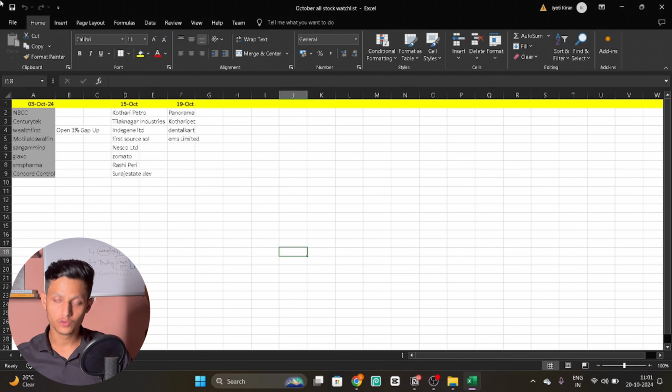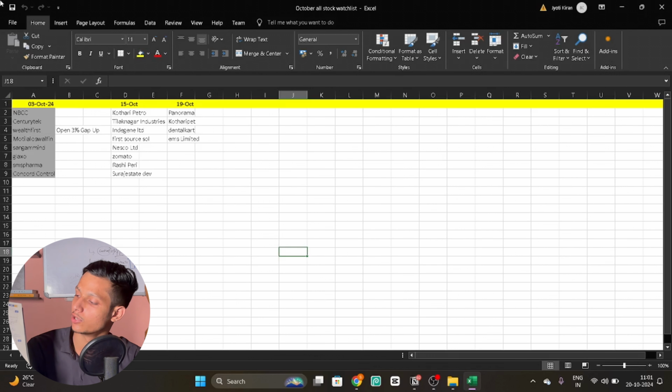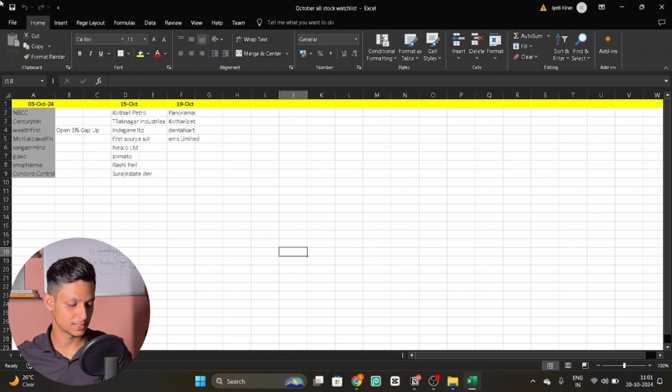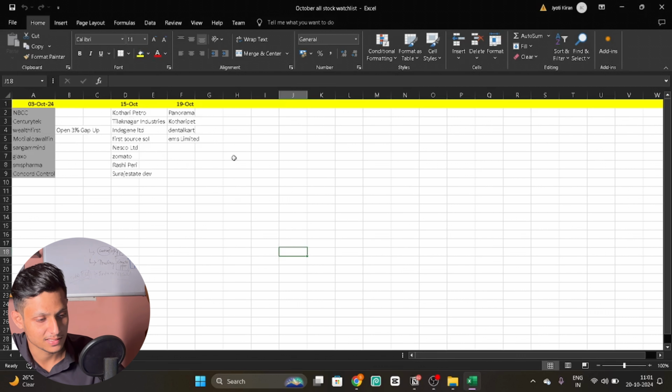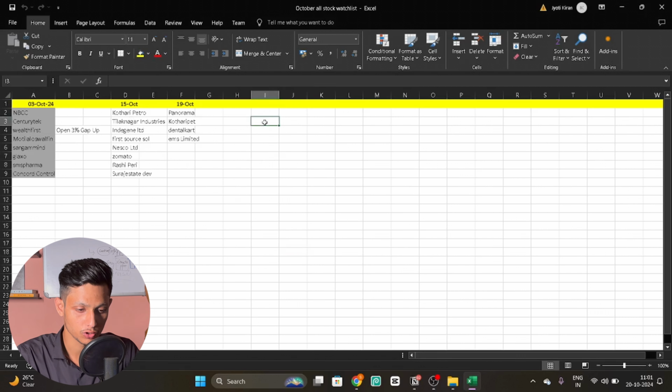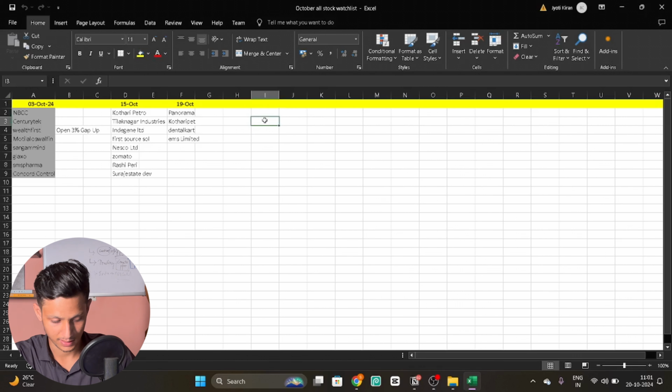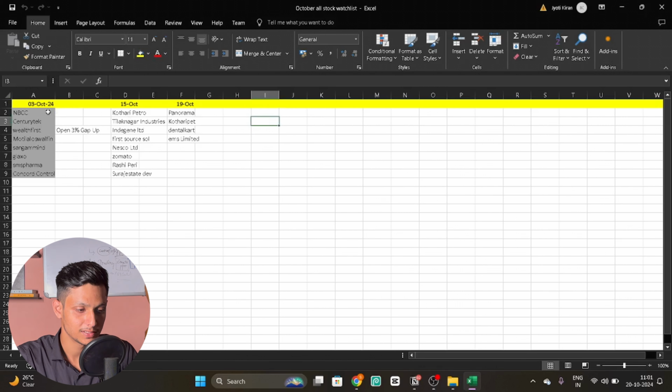I have noted this data in my diary, as you can see, and I'll write it on this Excel as well right now so you can see it. We will consider the 3rd of October stock list and the 15th of October list, the whole month that I have tracked.